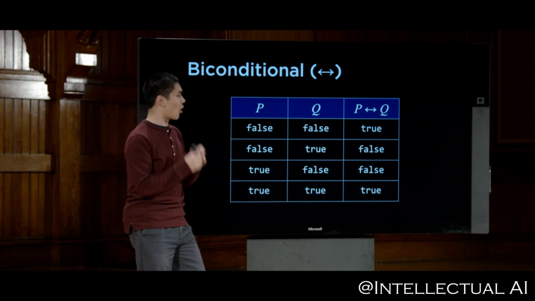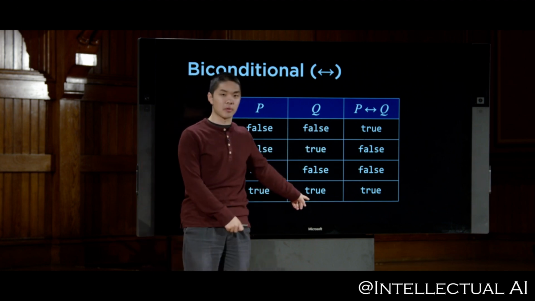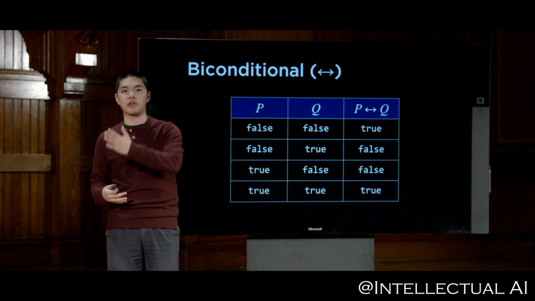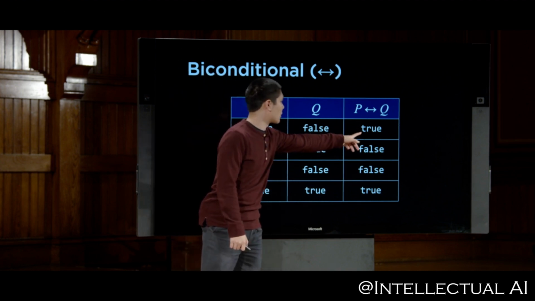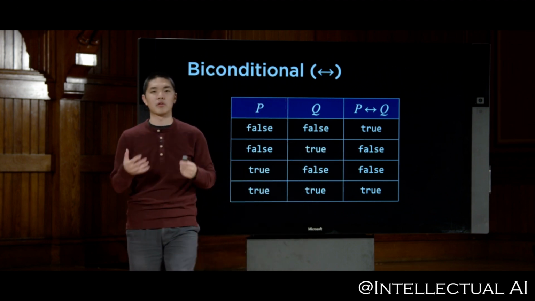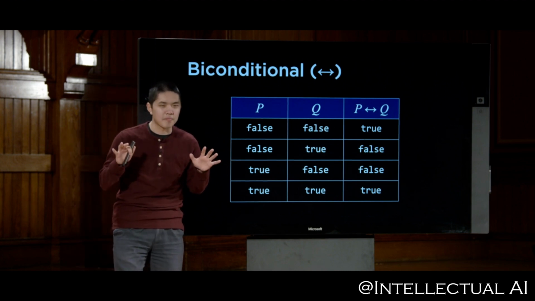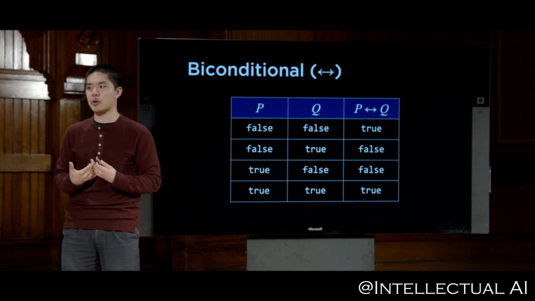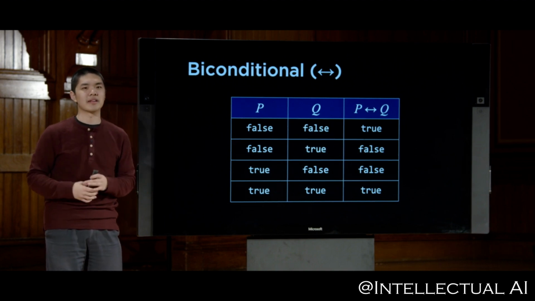So this biconditional is only true when P and Q are the same. So if P is true and Q is true, then this biconditional is also true. P implies Q, but also the reverse is true. Q also implies P. So if P and Q both happen to be false, we would still say it's true. But in any of these other two situations, this P if and only if Q is going to ultimately evaluate to false. So a lot of trues and falses going on there, but these 5 basic logical connectives are going to form the core of the language of propositional logic, the language that we're going to use in order to describe ideas, and the language that we're going to use in order to reason about those ideas in order to draw conclusions.